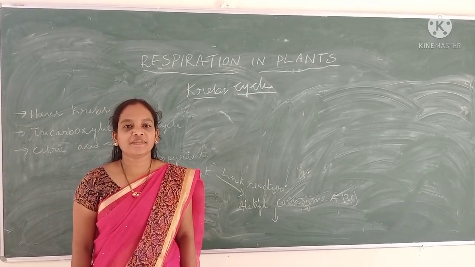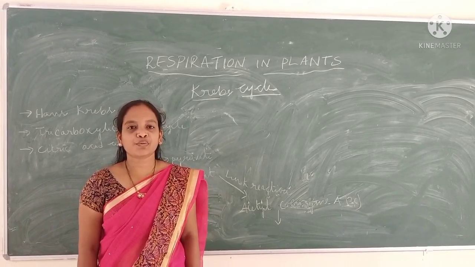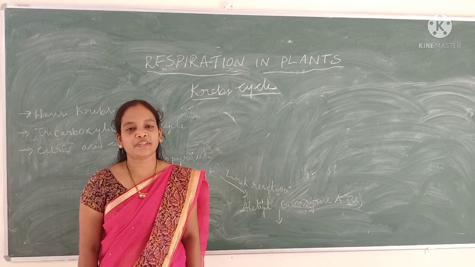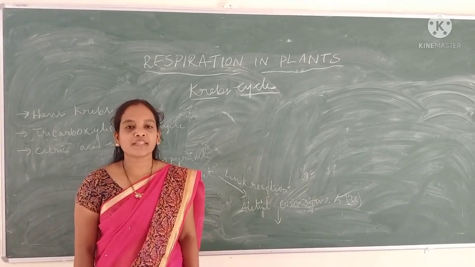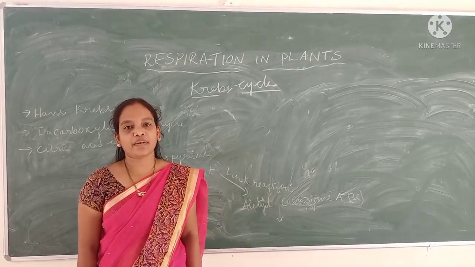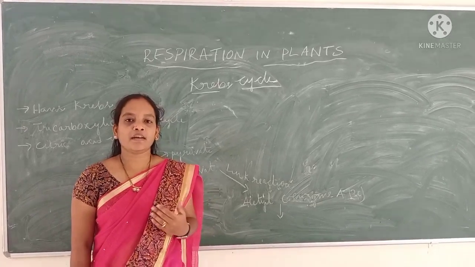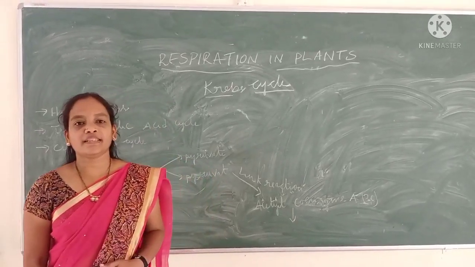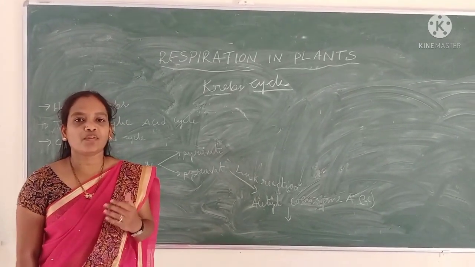In the earlier class, we discussed respiration, and respiration takes place through glycolysis and the Krebs cycle. During glycolysis, glucose breaks down and produces two molecules of pyruvate. Glycolysis can take place in aerobic organisms and anaerobic organisms also. That means in the presence of oxygen and in the absence of oxygen.